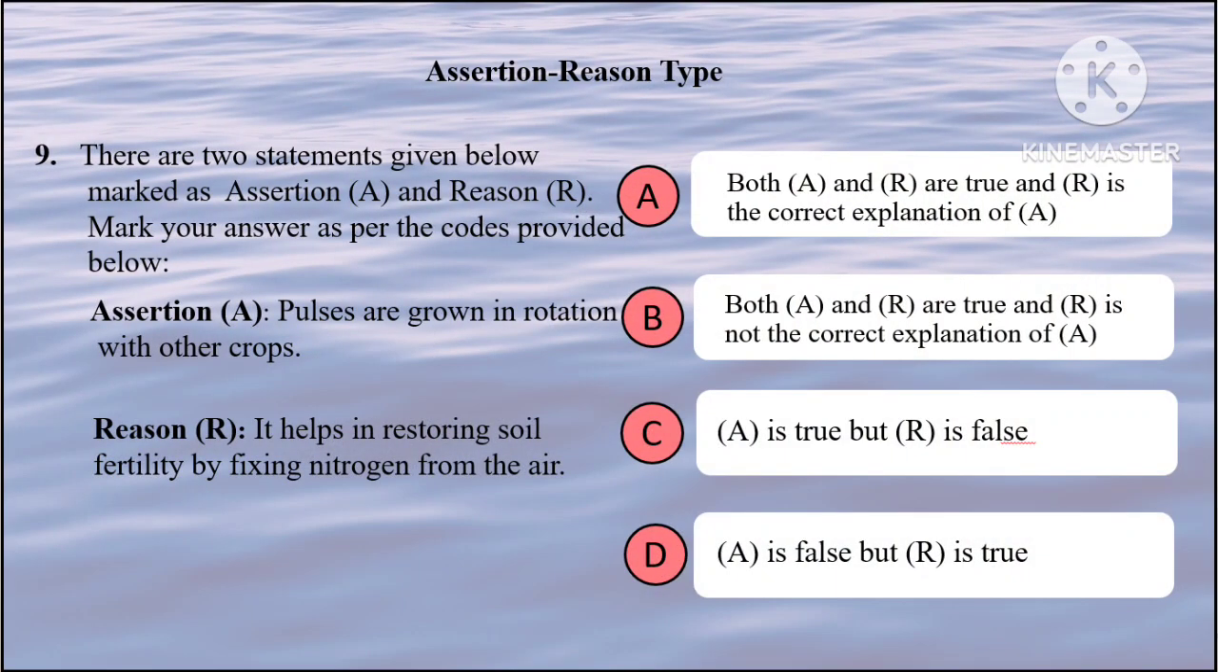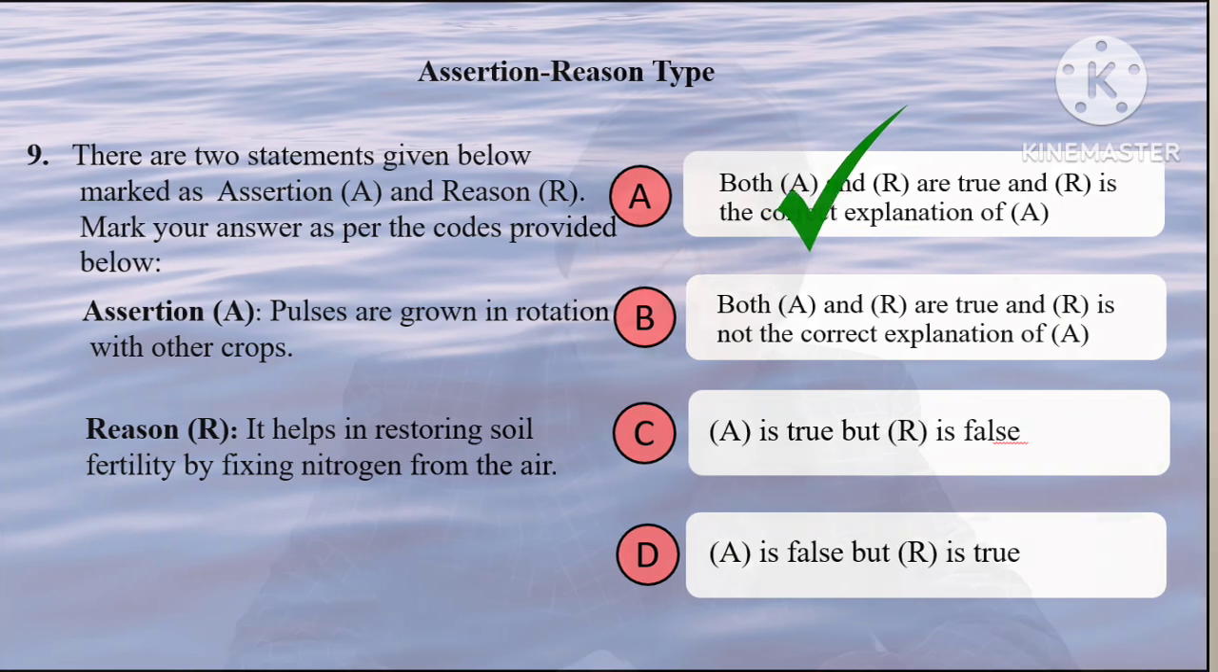Next, assertion: Pulses are grown in rotation with other crops. This is true. Reason: It helps in restoring soil fertility by fixing nitrogen from the air. This is also true and the correct explanation of assertion. So the correct option is A. By the way, what is that bacteria that fixes nitrogen? It is Rhizobium or Azotobacter.